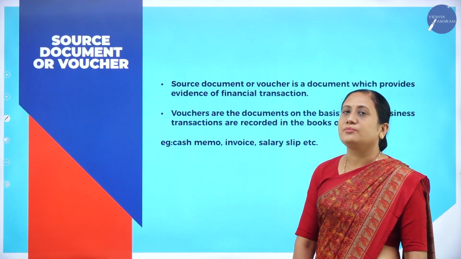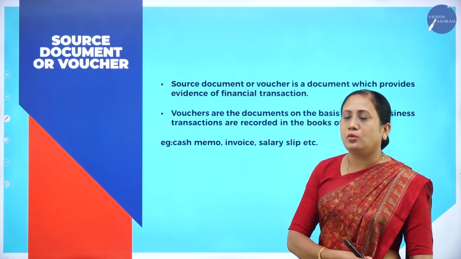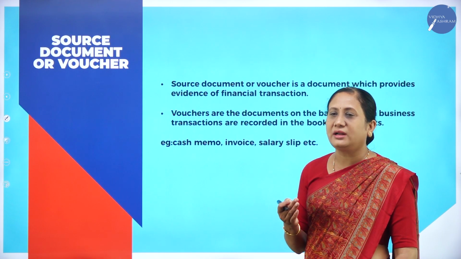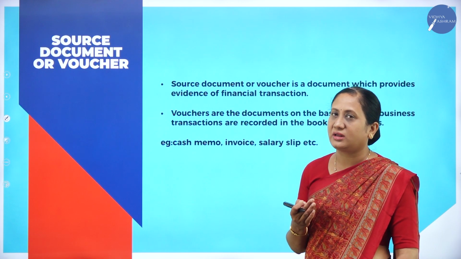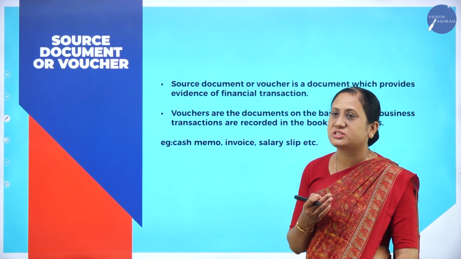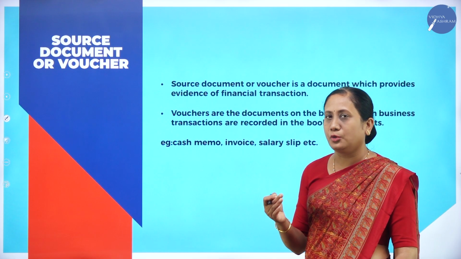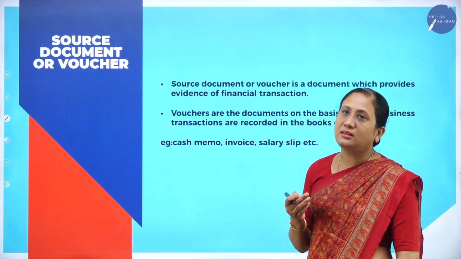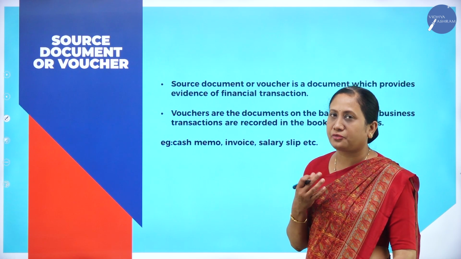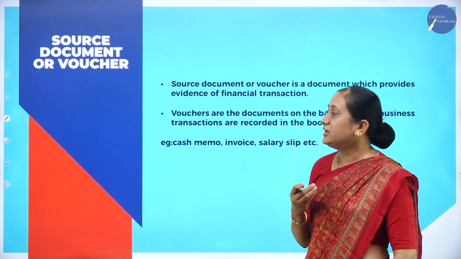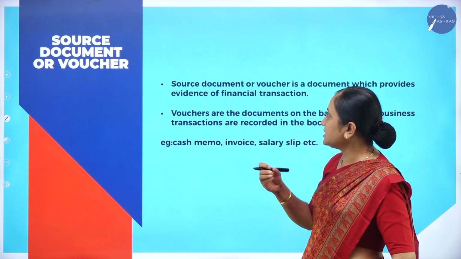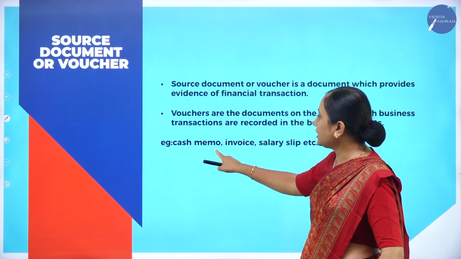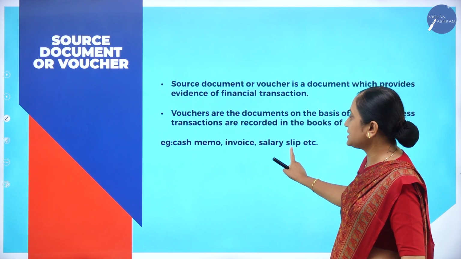Source documents: as I told you, the businessman records all the transactions that take place in an organization, all financial in nature, in the books of accounts. To record those transactions in the books of accounts, he needs one proof. He needs an evidence. And those evidences are called source documents. For example, cash memo, invoice, salary slip.